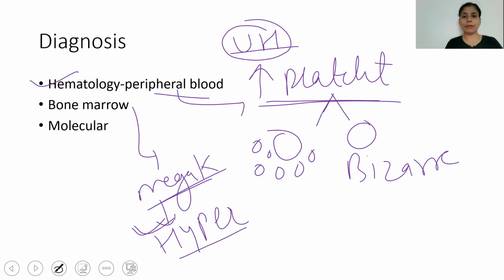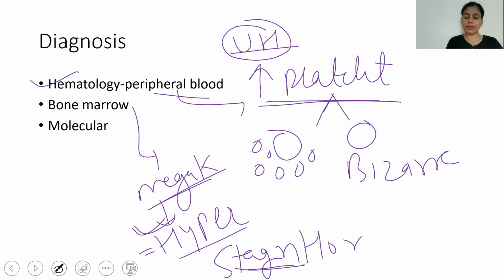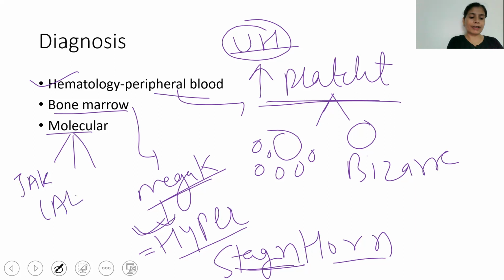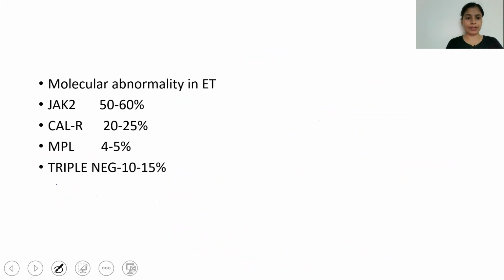There is no nuclear cytoplasmic asynchrony. But the important thing is the staghorn nucleus. The characteristic feature of the nucleus of the megakaryocyte is the staghorn nucleus. So this was all about the bone marrow, and the molecular things that can be seen: JAK2 mutation, CALR, calreticulin, or MPL. Among these, percentage-wise, the highest is JAK2 mutation.